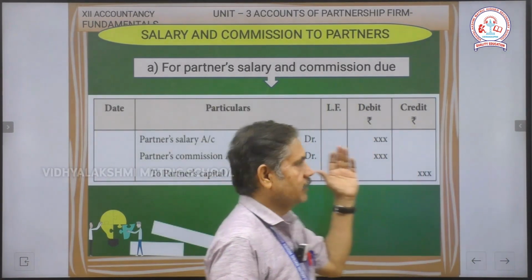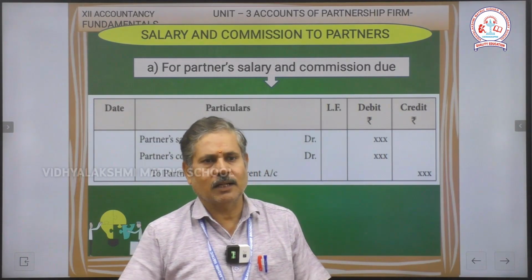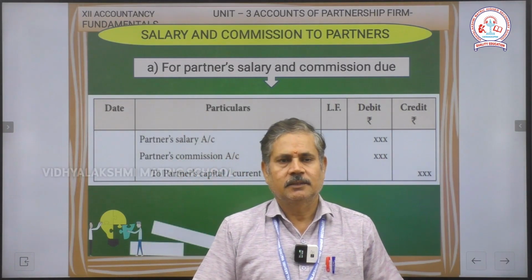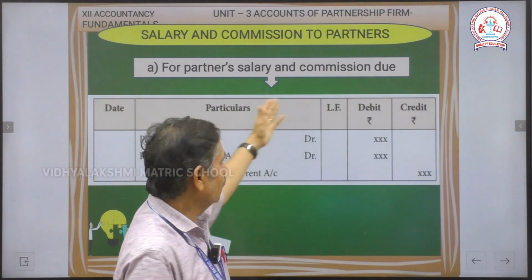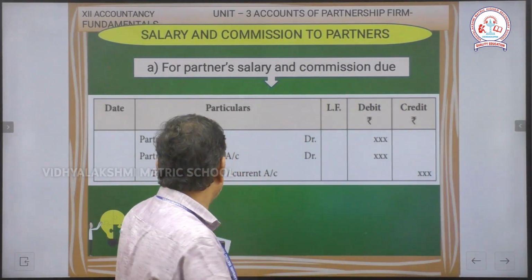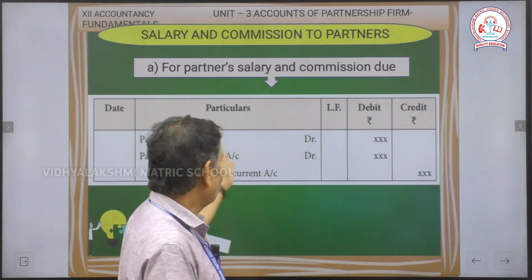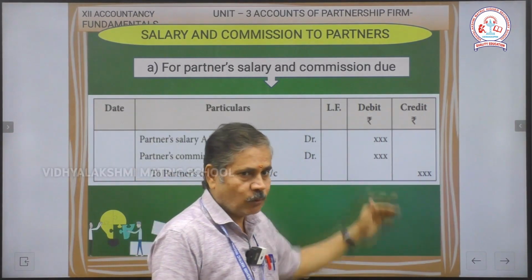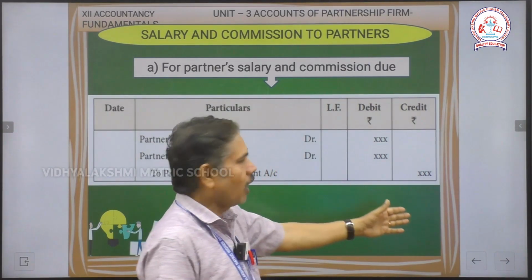Then next one, when salary and commission are adjusted with the partners, what is the journal entry? Now we will see the journal entry here. Date, particulars, LF, debit and credit. Write the name of the journal entry. On the debit side we write partner salary account debtor, partners commission account debtor. We add both the amounts and transfer to the credit side, partners' capital or current account.